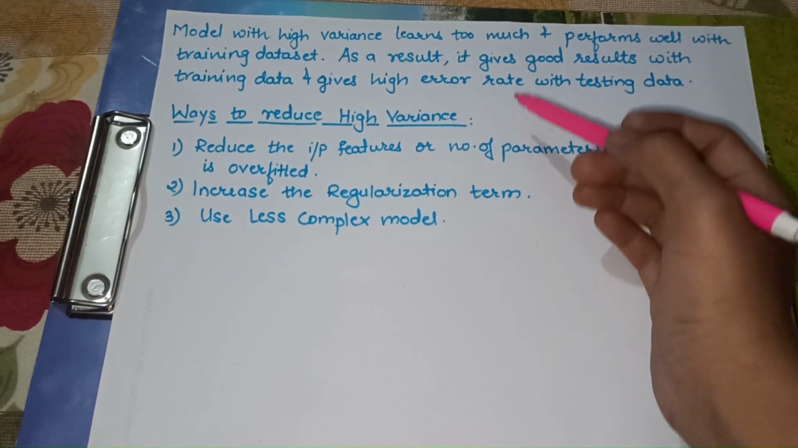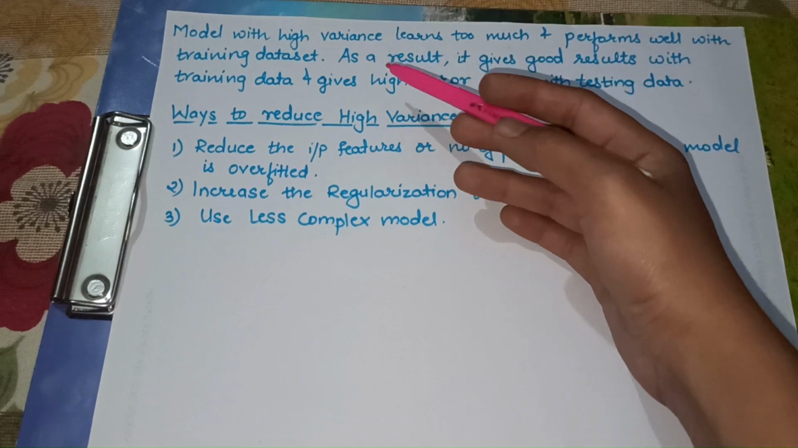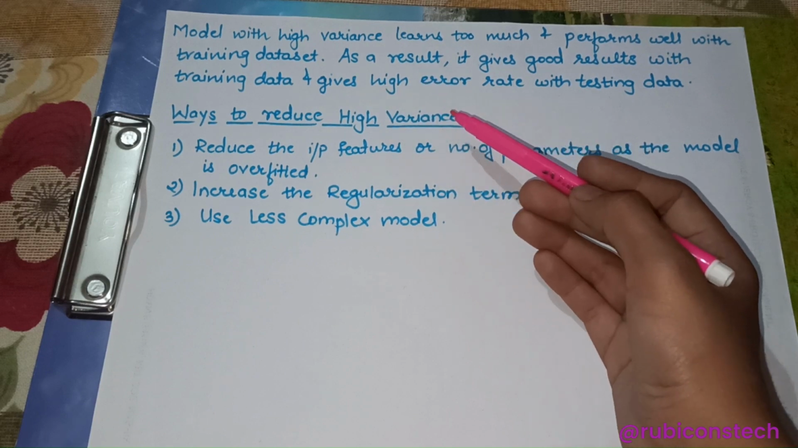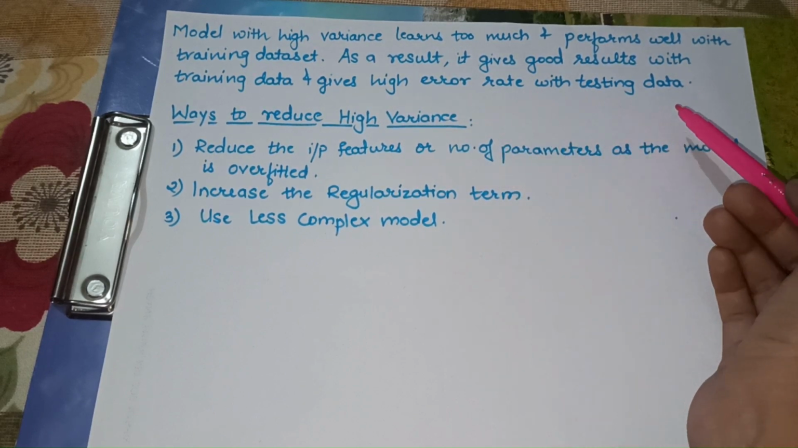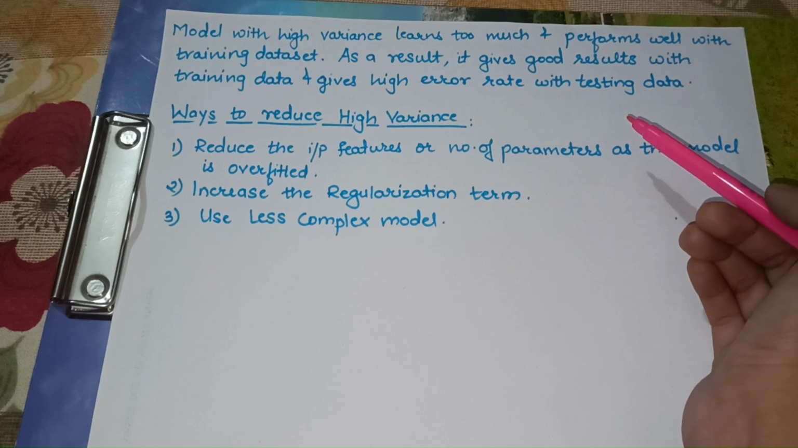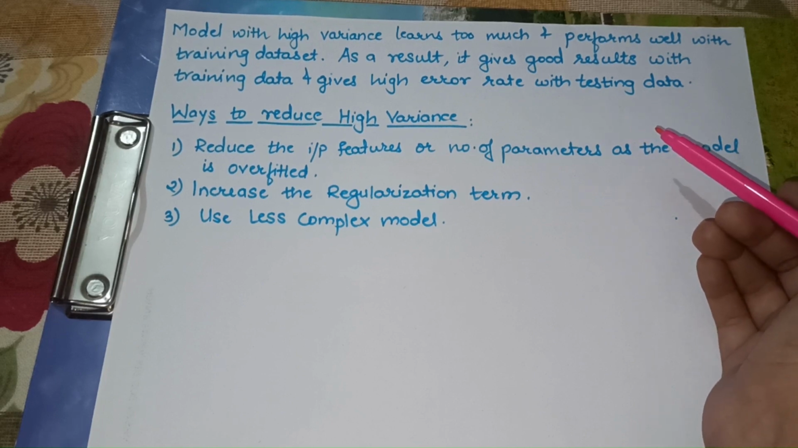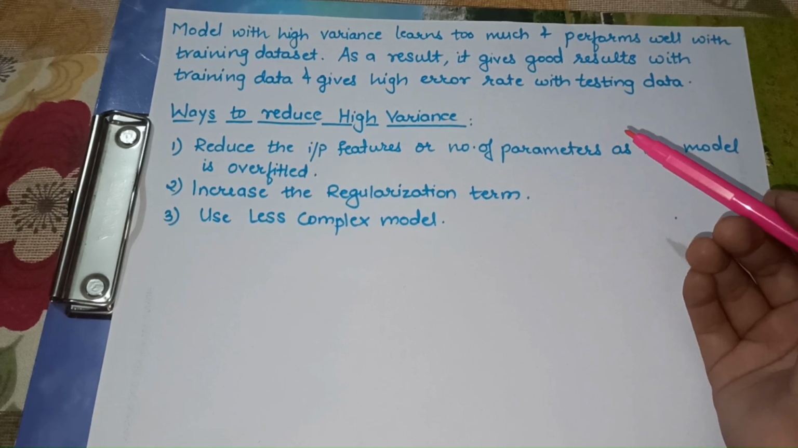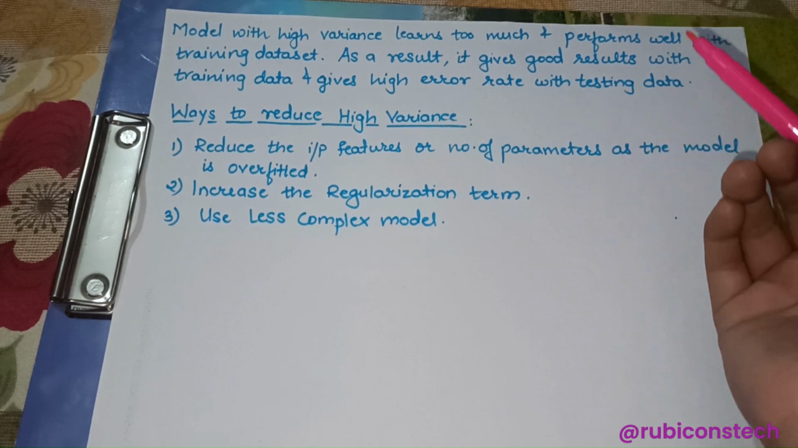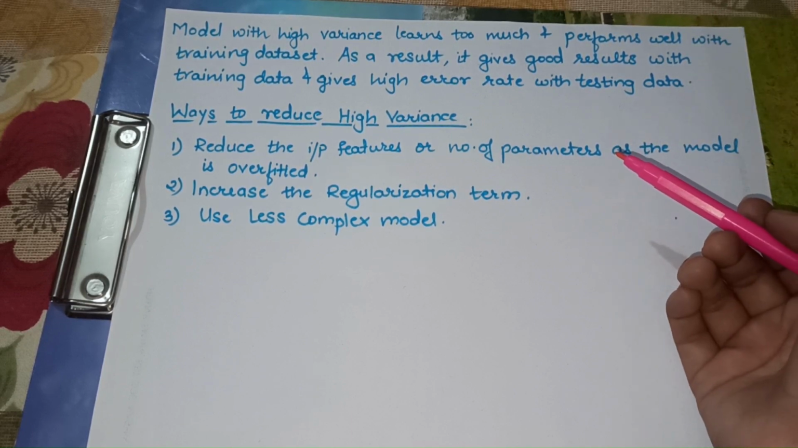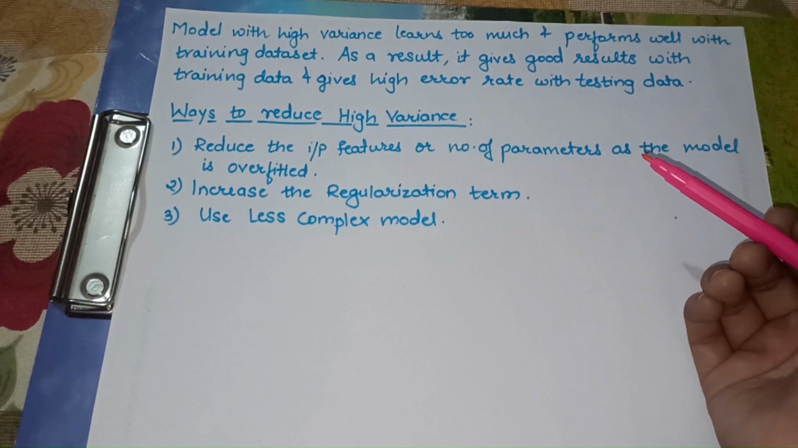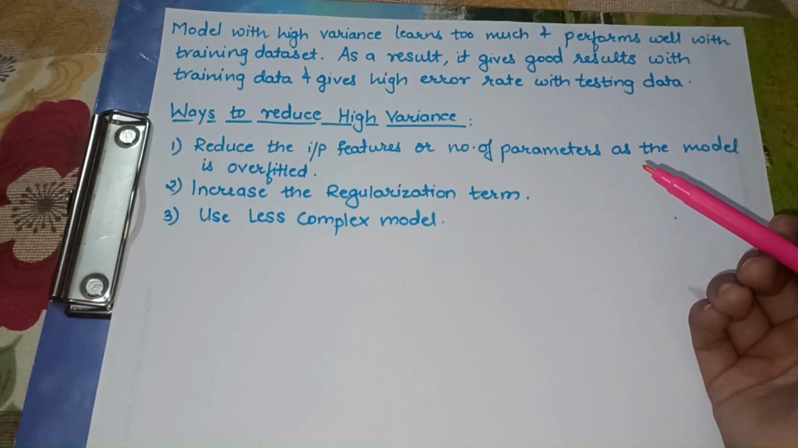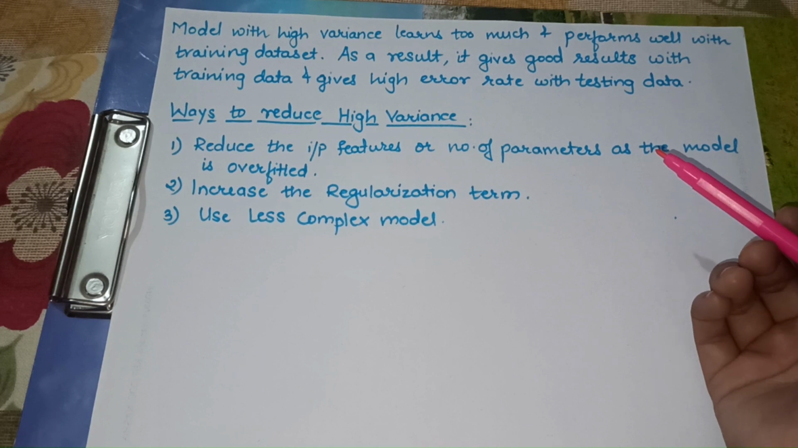So the model with high variance learns too much and performs well with the training data set. As a result, it gives good results with the training data set and a high error rate with the test data set. When the model has high variance, it tries to cover all the data points, or it tries to learn all the patterns or the features from the training data set. So as a result, it performs very well with the training data set, but when it is given the testing data set, it gives a high error rate.